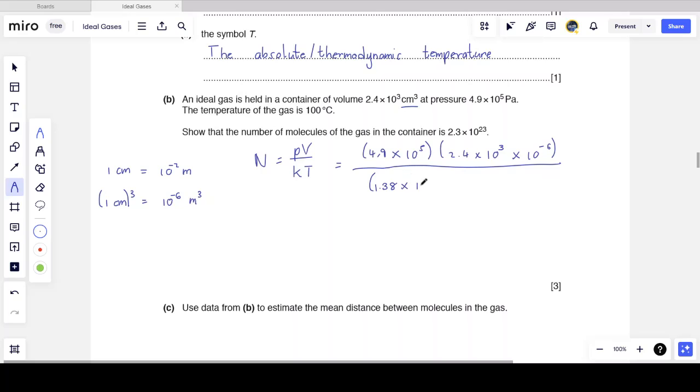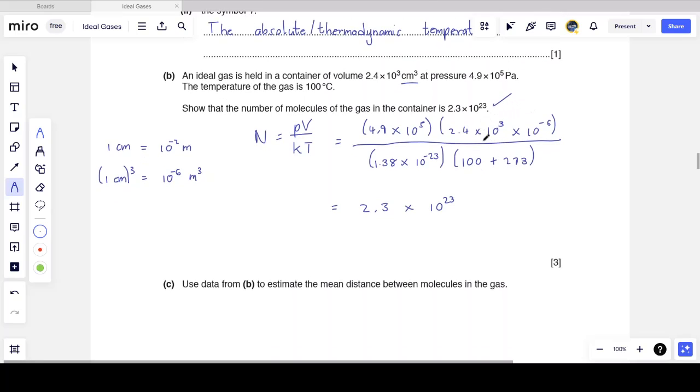If you are confused, just go to the data sheet, spend the extra time, but make sure you get it right. Multiplied by the temperature, which is 100 plus 273. Remember, it's thermodynamic temperature. And what I get is 2.285, or to two significant figures, 2.3 times 10 to the power 23 molecules, which is what we were asked to show. So indeed, we have the correct number of molecules of gas in the container.